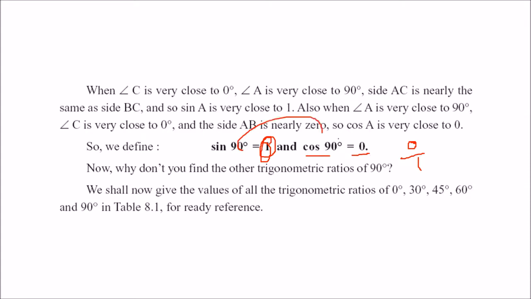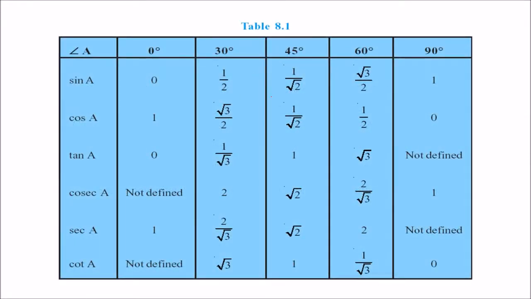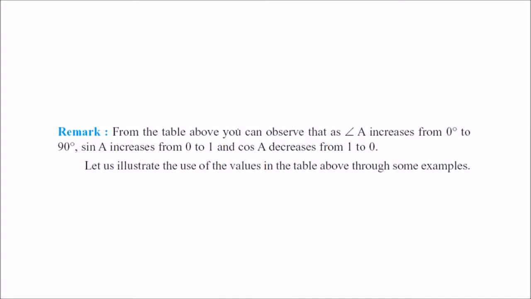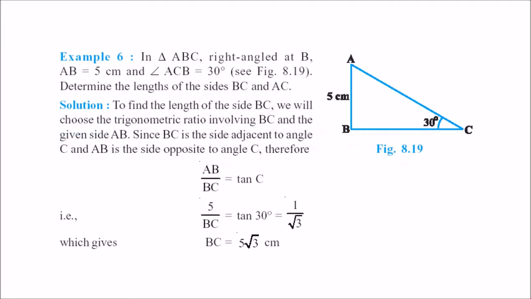So now that you have sine and cos, you can find the various values. If you look at the table, these are the values you can find, and these are very easy methods. And you can see that when the angle A increases from 0 to 90 degrees, sine A will increase from 0 to 1. On the other hand, cos A is going to decrease from 1 to 0. Let us see some examples.